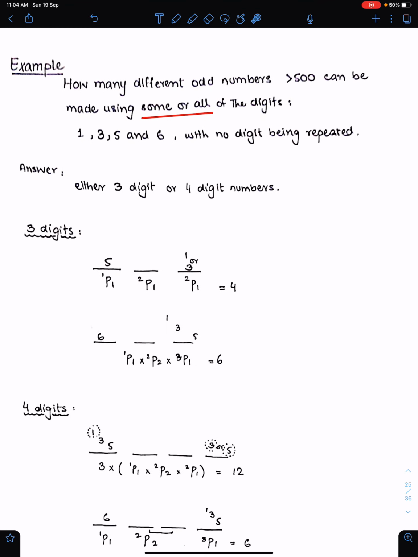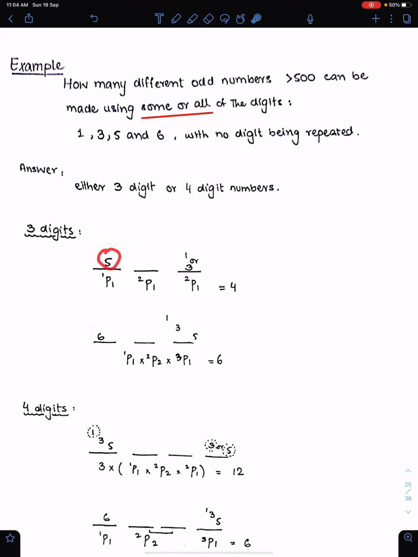So according to this restriction, the number could be either 3-digit or 4-digit. And there are two more restrictions, odd numbers greater than 500. So the arrangement of the last digit and first digit, both are important. When the number is 3-digit, the first digit could be 5 or 6. When the first digit is 5, the last digit could be either 1 or 3 because we need odd numbers.